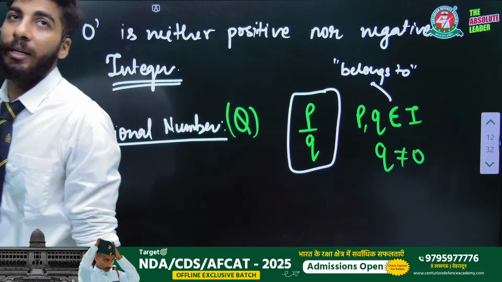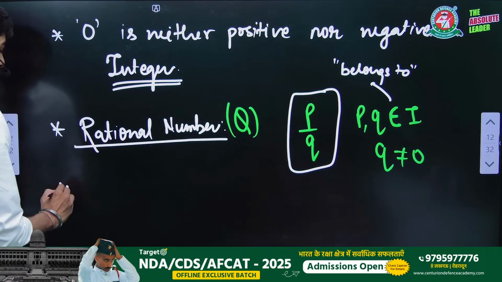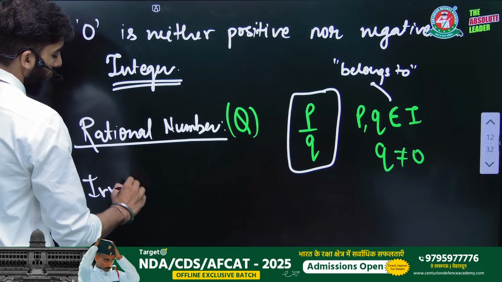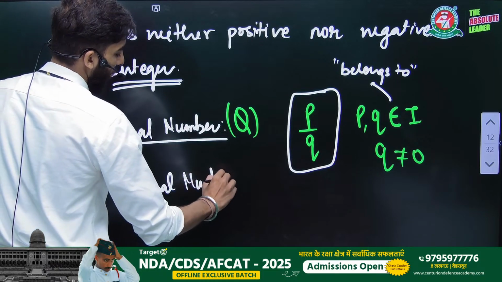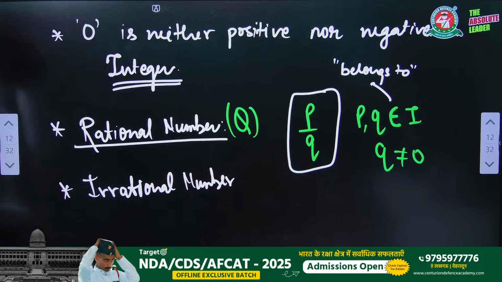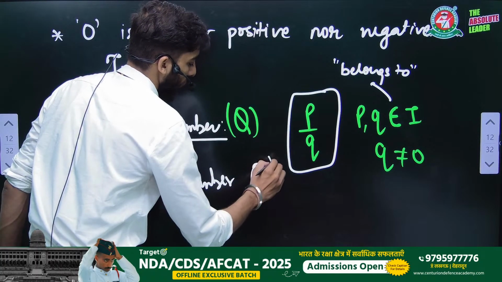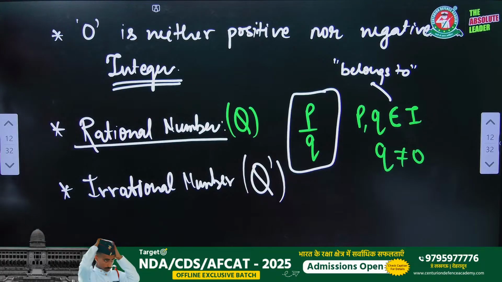Every number that we can write in p by q form is a rational number, right? Similarly, if we are unable to write it in p by q form, then it is an irrational number. Irrational number is what?